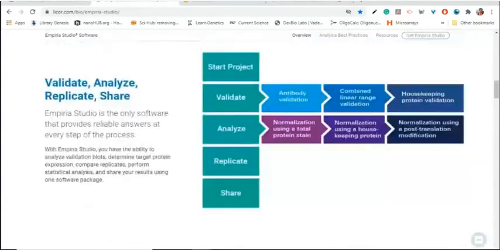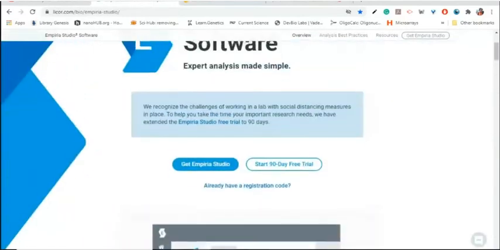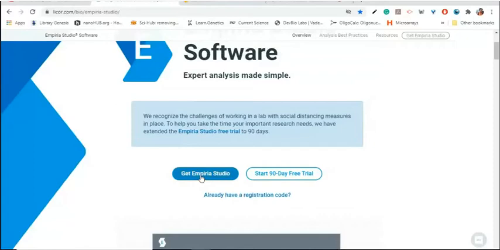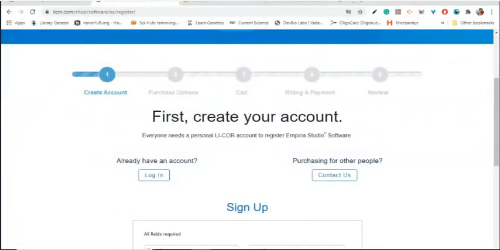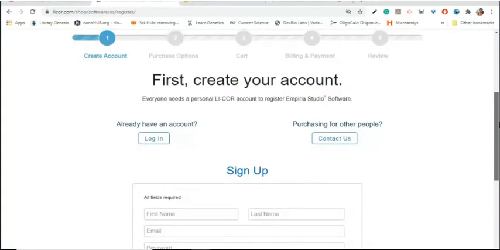To get a 90 day free trial, you just have to click here to get Imperial Studio, and then you have to register for the software, and then you will get a registration code there. To register for the free trial, you have to complete these 5 steps, and then you will get an email which contains a specific code. Then you have to enter that in your software to activate your free trial account.